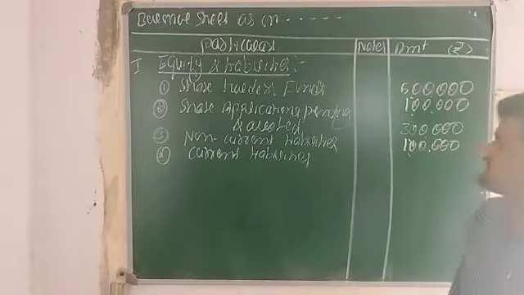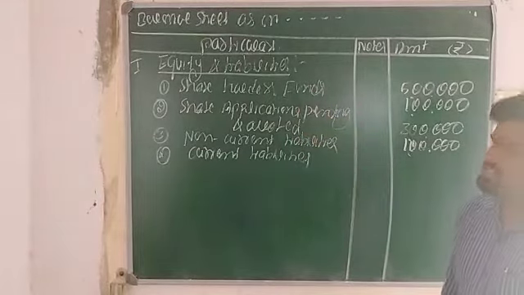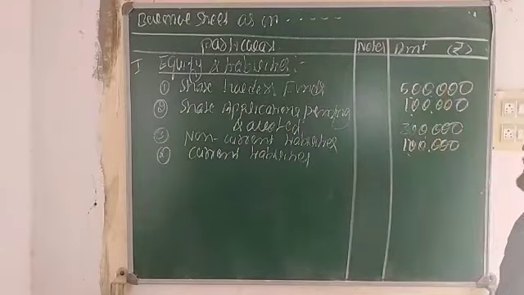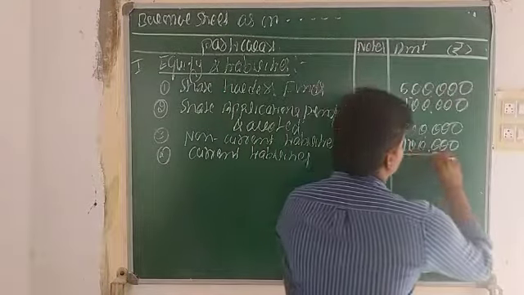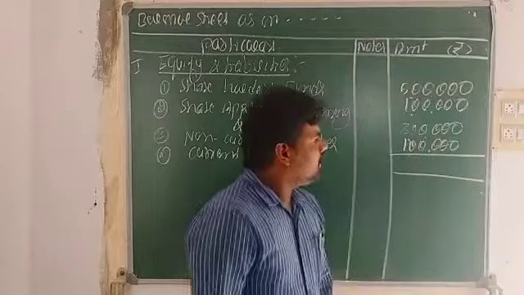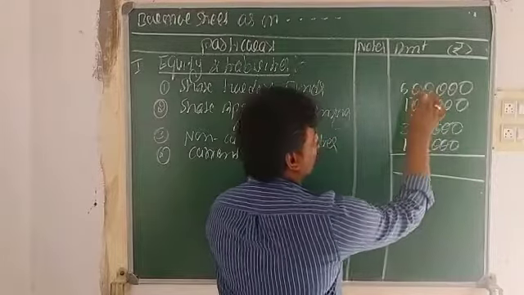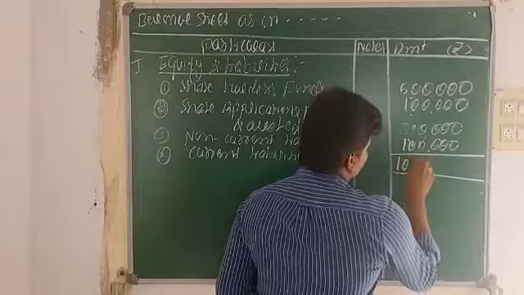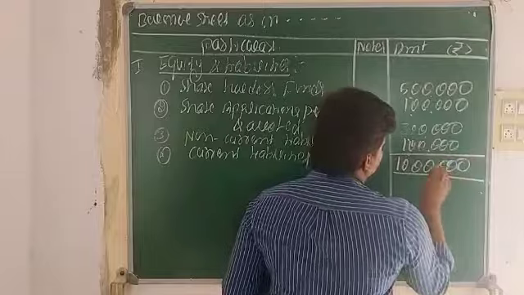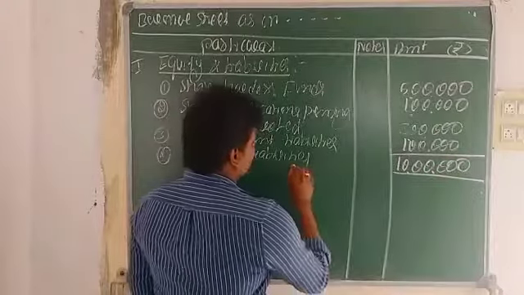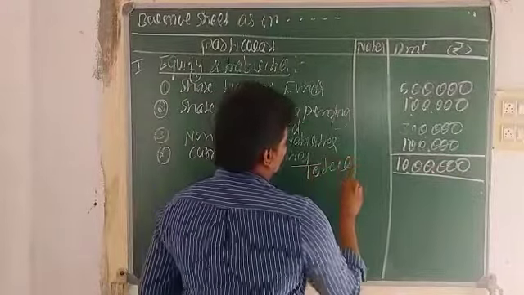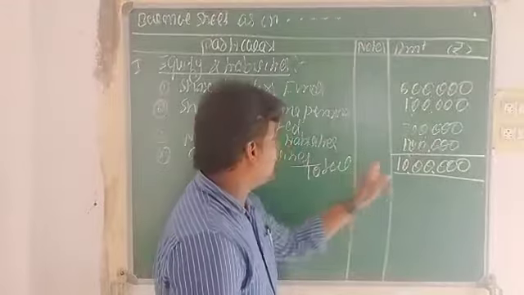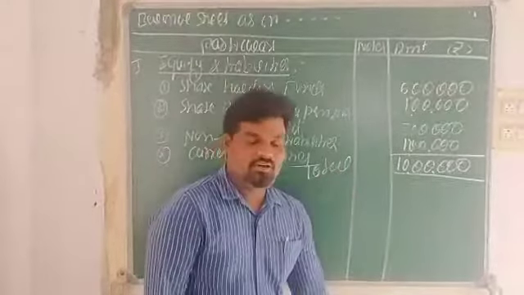Now we need to make the total balance: 5 lakhs plus 1 lakh plus 3 lakhs plus 1 lakh makes a total of 10 lakhs rupees. This is the total of equity and liabilities in the business organization.